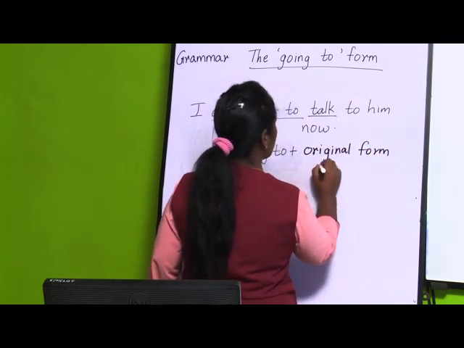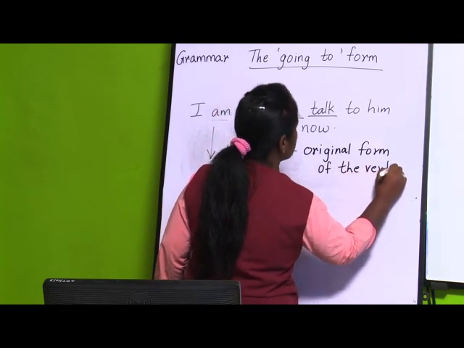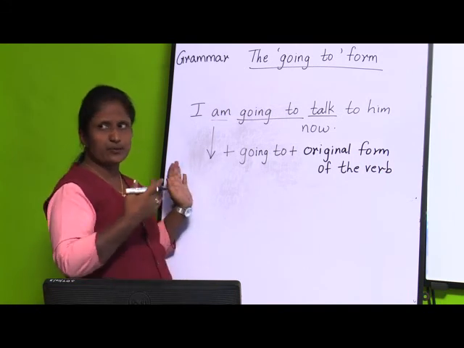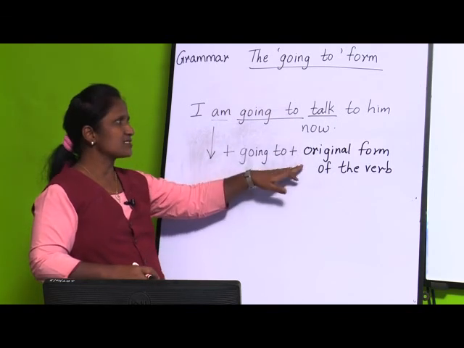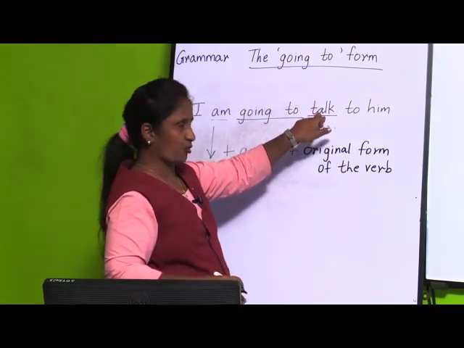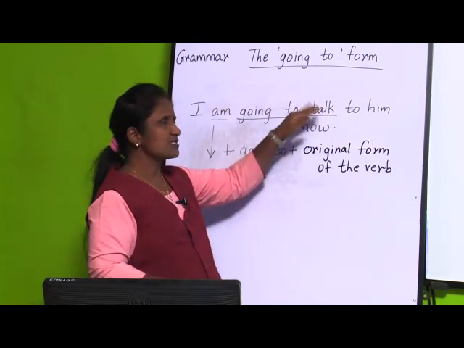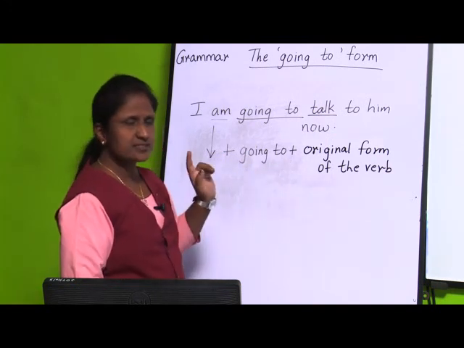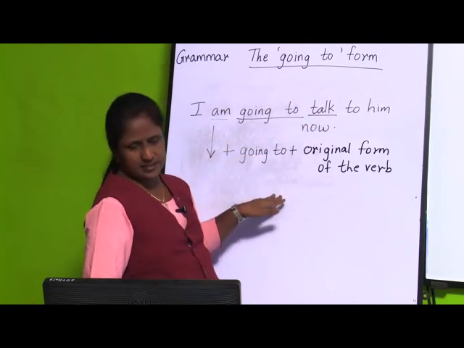So how are we going to write this sentence? First you write am, is or are, depending upon the sentence. Then going to, then the original form of the verb. The original form of the verb here is talk. We have not added s, we have not added ing, just the original word. In this way, this is the first case of how you form this sentence.